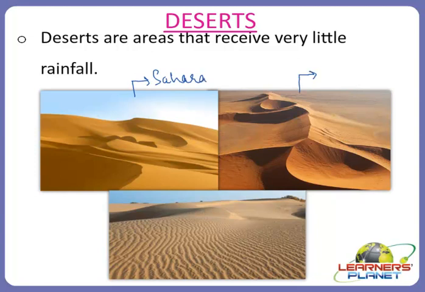The second picture which you can see here is the Kalahari Desert, and this is the Thar Desert. So these three are the areas that receive very little rainfall, and you can just imagine by the pictures that there is very little rainfall. These are some of the deserts on our planet, right?